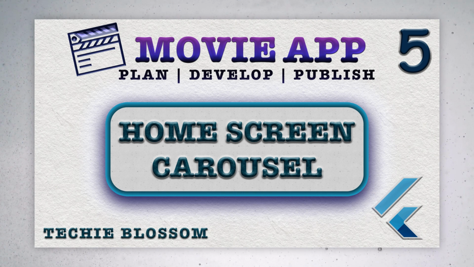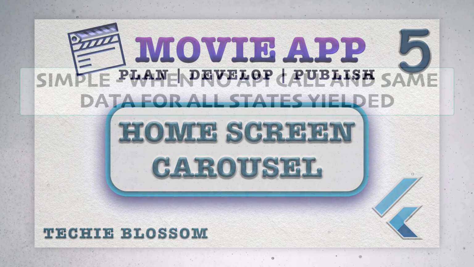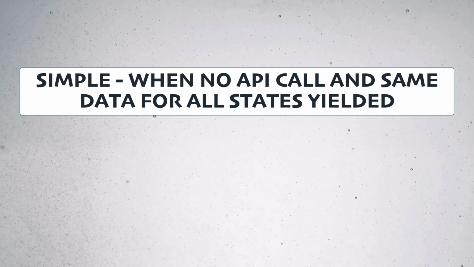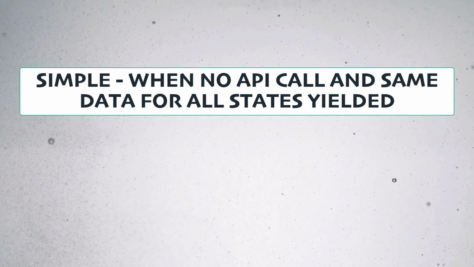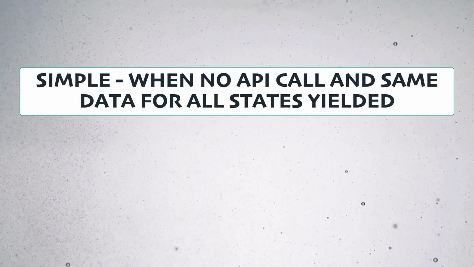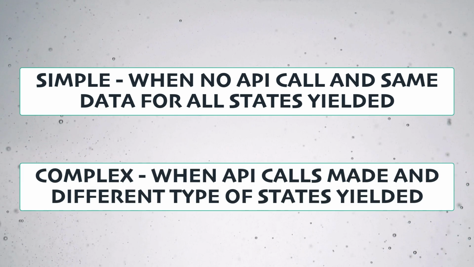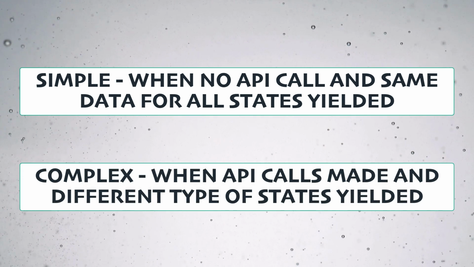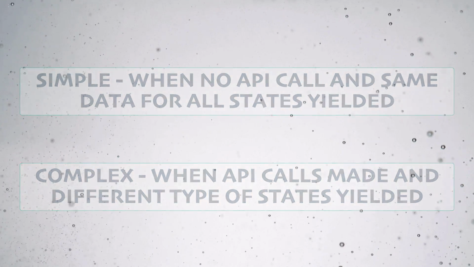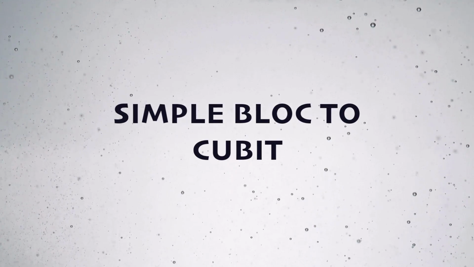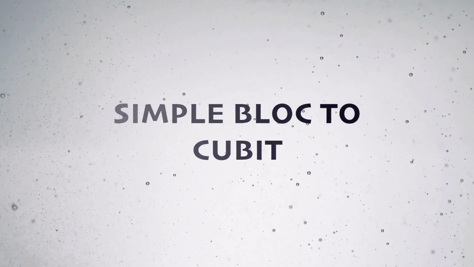So when we are replacing the Bloc with Cubit, there are two different types of solutions. First, when we are taking data from an event and yielding the same data or simply yielding the state without any data. Second, where we are making API calls using the event data and then yielding the states. Now let's see examples for the first one. I will call it simple Blocs to Cubit.